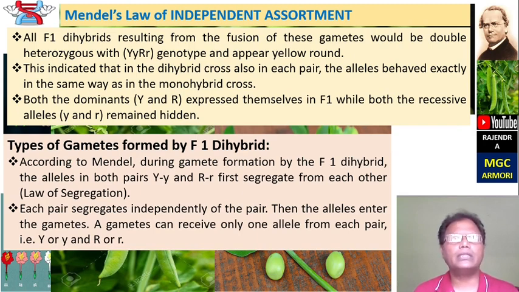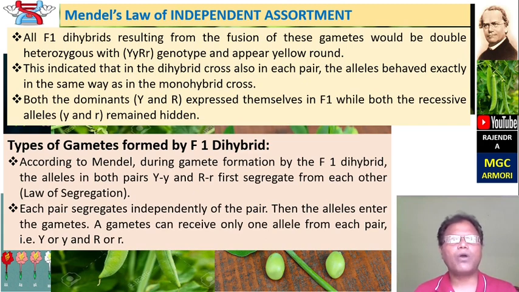This indicated that in a dihybrid cross, in each pair the alleles behaved exactly the same way as in the monohybrid cross. Both dominant alleles, capital Y and capital R, express themselves in F1, while both recessive alleles, small y and small r, remain hidden.